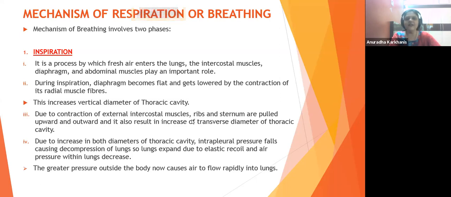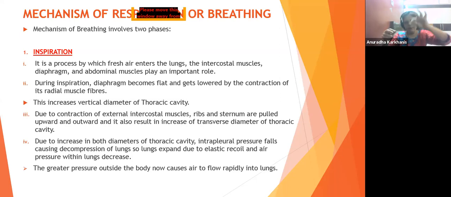contraction of external intercostal muscles will cause this to be pulling, na? Suppose this is, I don't have, okay, let me take this only. Suppose this is going to be the lungs, okay? They are like this way, or the sternum to be very specific, okay? Now, they are in place. They are like this way in place.